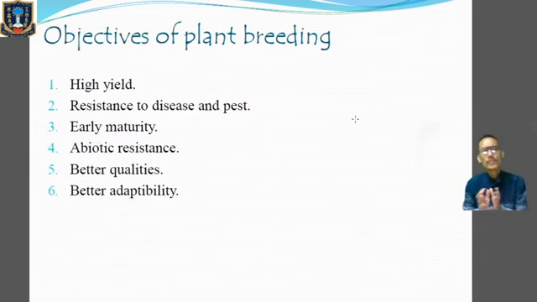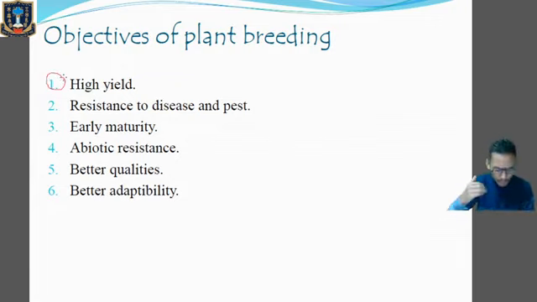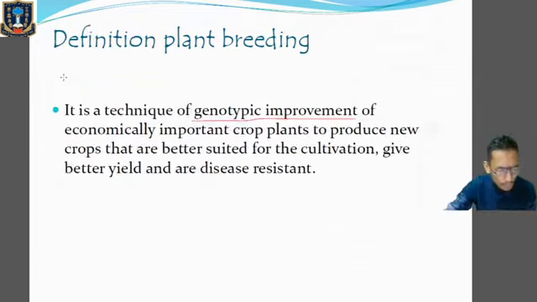Now, what are the objectives of plant breeding? The first objective, or the aim of plant breeding, is to have the plant with high yield or higher production. Not only should there be an increase in the production of food grains, but the quality must be there. There must be improvement in terms of quality also. So improvement in the production and the quality of the food grain is the first objective of a plant breeding program.